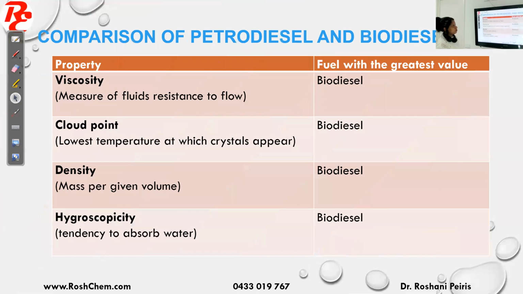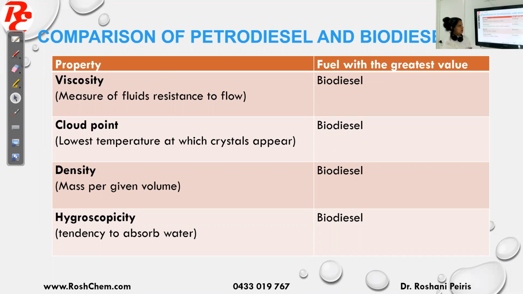The property and the fuel with the greatest value is given. The first property is viscosity, the measure of a fluid's resistance to flow. Biodiesel is highly viscous. From the structure, biodiesel is polar, it has stronger dipole-dipole interactions, therefore the molecules are strongly attracted. That's why it doesn't like to flow, so it's highly viscous.